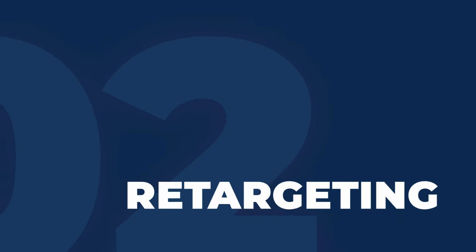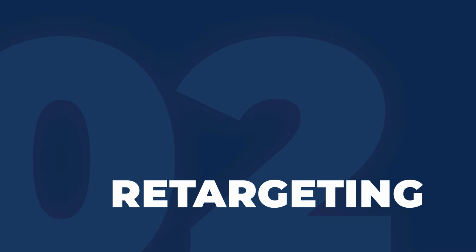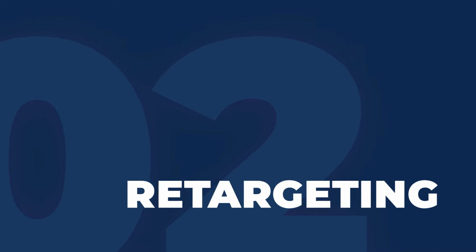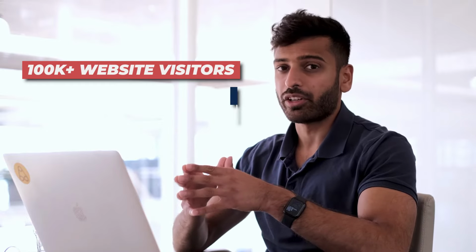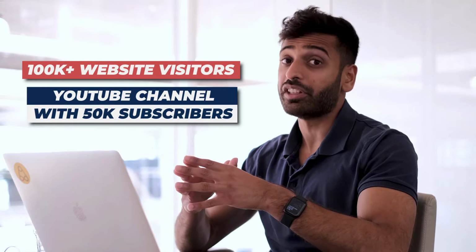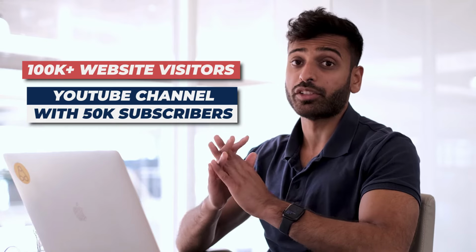Now let's talk about retargeting, right? So retargeting is a really great starting point if you have a lot of website traffic or if you have a YouTube channel, right? So for example, if you have over 100,000 visitors a month on your website, or if you have a YouTube channel with 50,000 subscribers, those are great places to start advertising. So with these retargeting campaigns, you do want to use maximize conversions typically, as unless you have a massive retargeting audience, it's going to have delivery problems with target CPA.